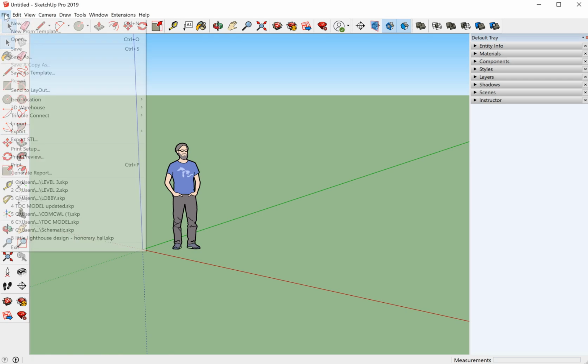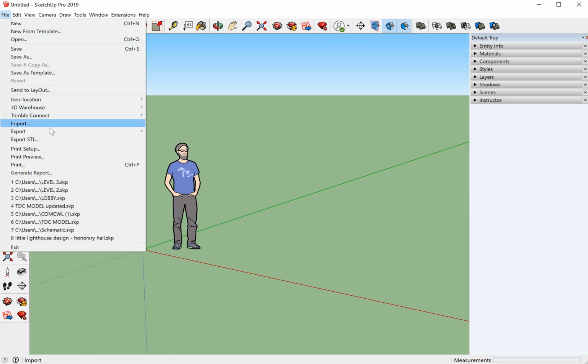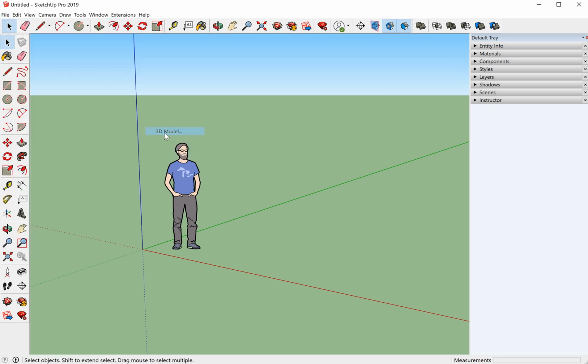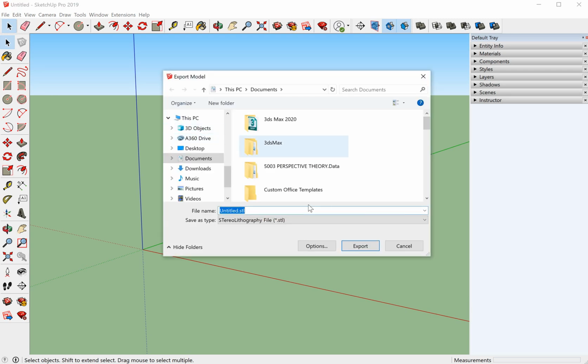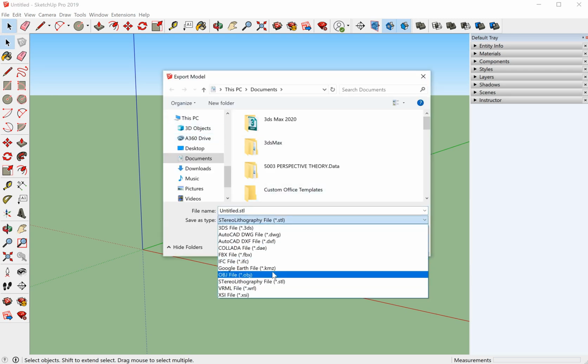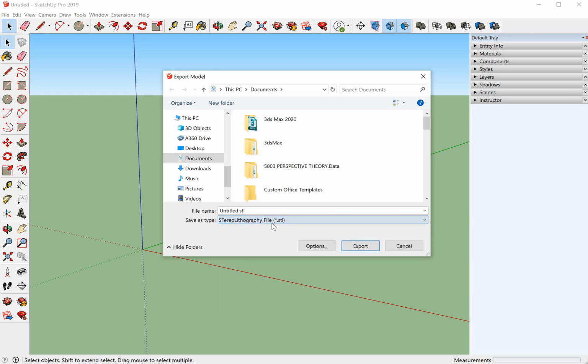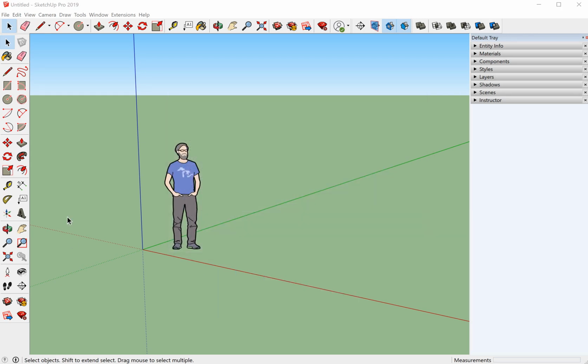Another way to do this is to go to File and export this as a 3D model and save it as an STL file here. And this is how you make your SketchUp model compatible with a 3D printer.